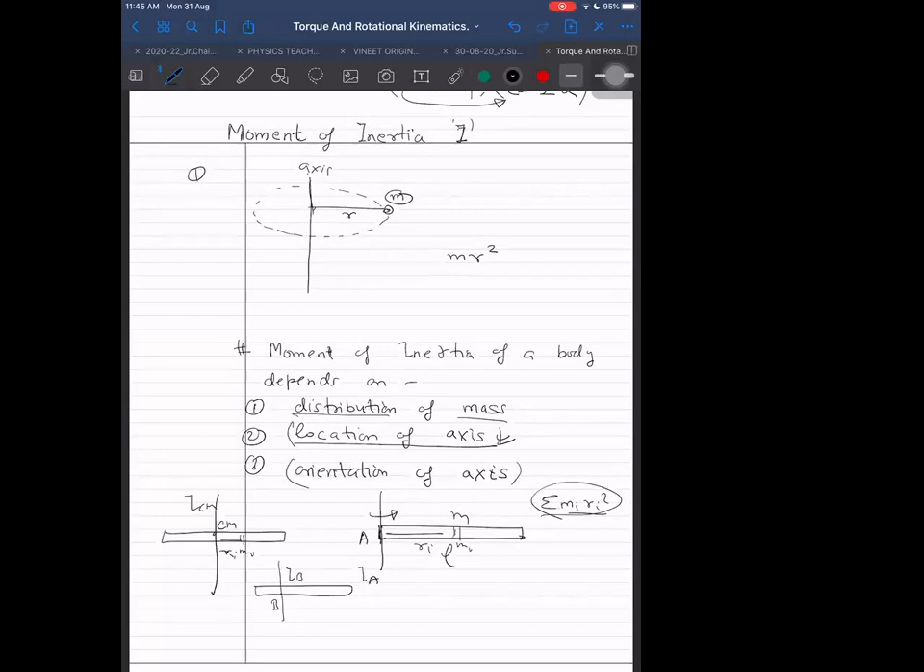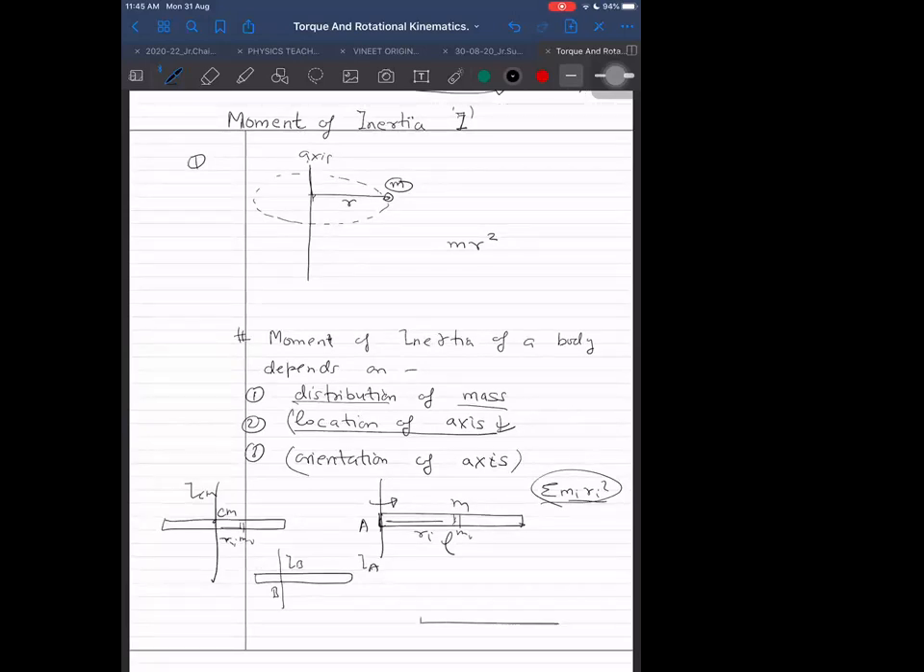Why does it depend on orientation of axis? Let us think about it. If it is passing through the center of mass, but passing in this way, this is the axis. Imagine this rod is rotating about this. While it rotates about this, it will form a double cone, one cone down, one cone up. If you rotate it very fast, what kind of shape will we see about this axis? It will be moving like a double cone.